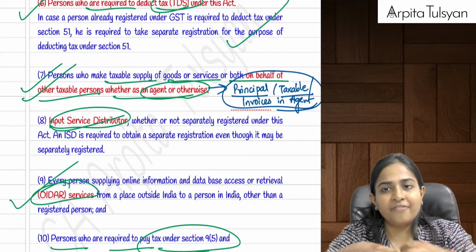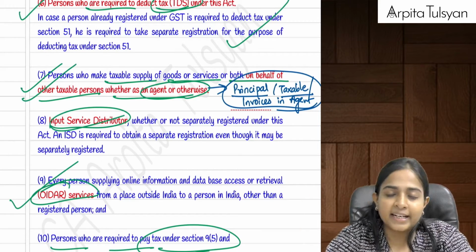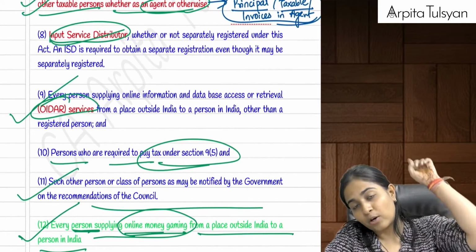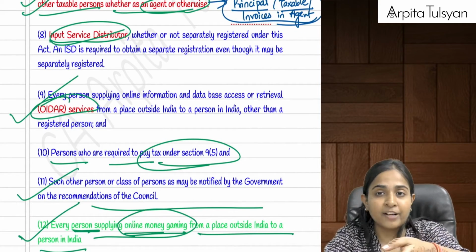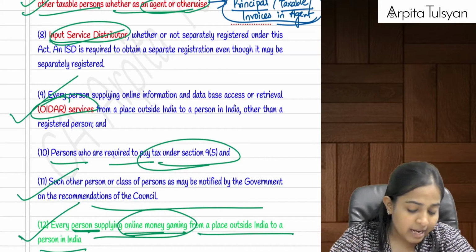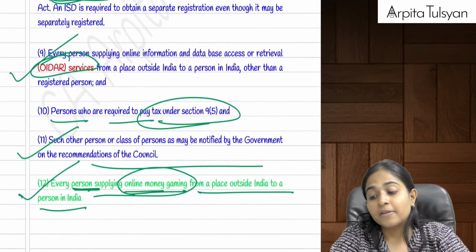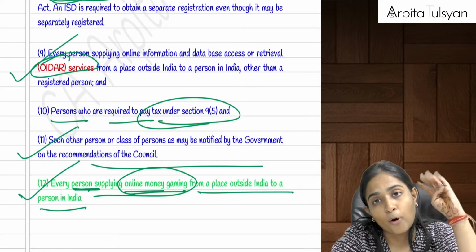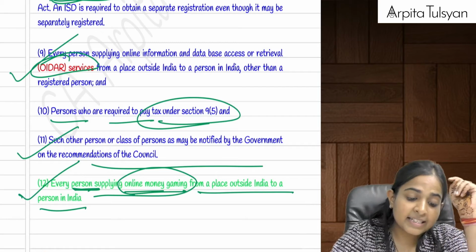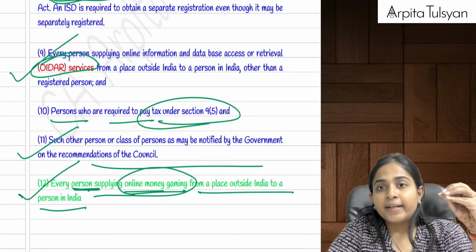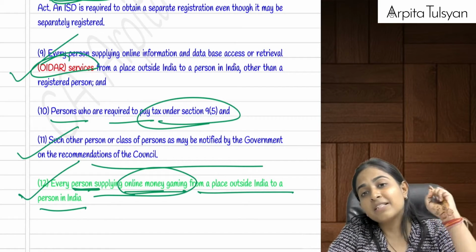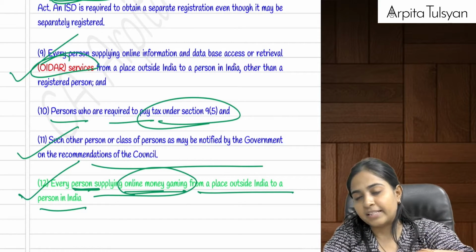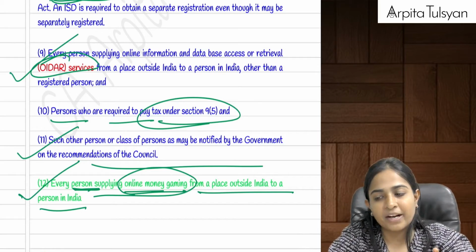Next one, ISD: when he is formed for distributing the credit, he has to get himself separately registered as an ISD. Any person providing OIDAR services from outside India, like Netflix, to any unregistered person will have to get himself compulsorily registered. Any person liable to pay taxes under section 9(5), reverse charge, 4 points, will have to get himself registered. Then a new point added: any person providing online money gaming services from outside India to India will have to get compulsorily registered, or any other person as notified by the government.